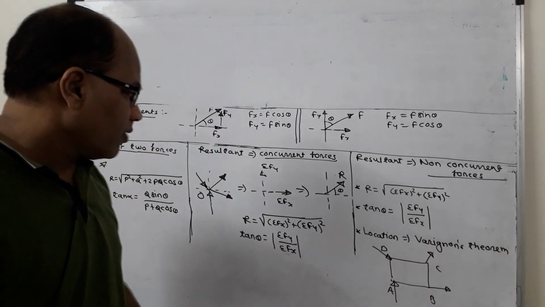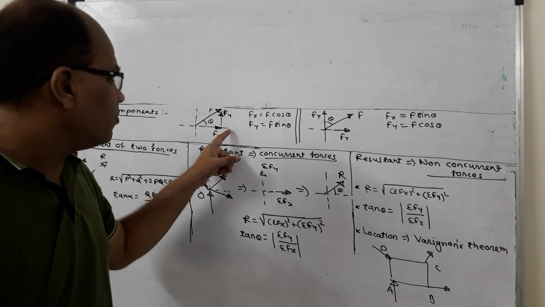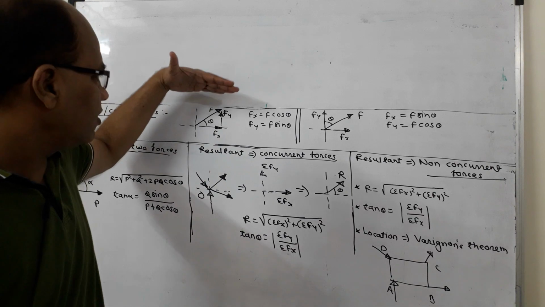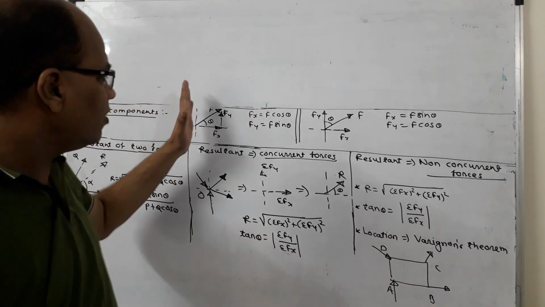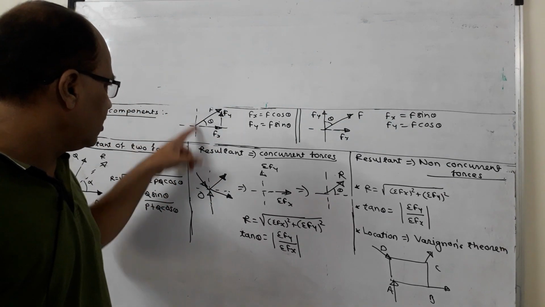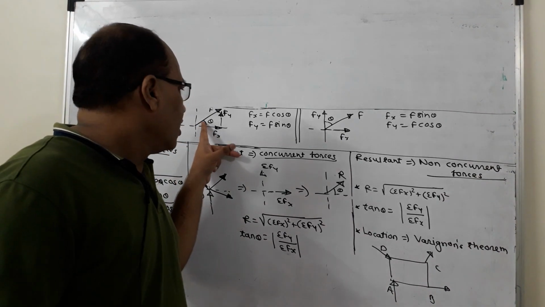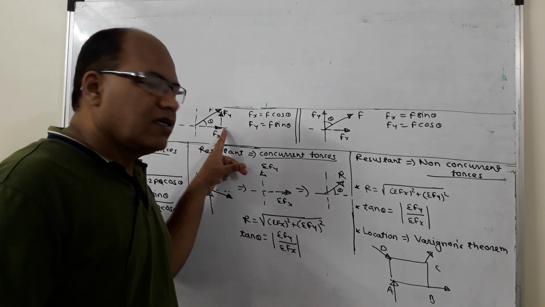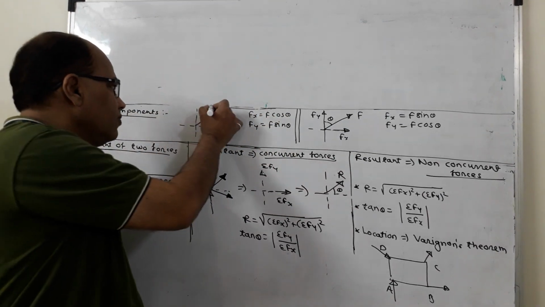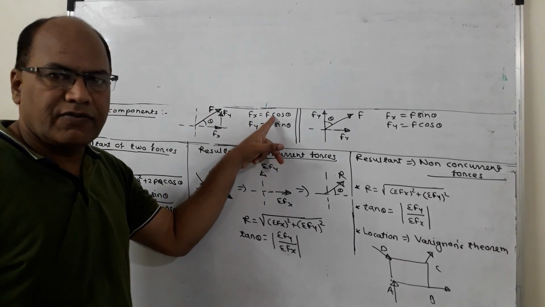But always we will be dealing with the x component and y component, where the x component is considered parallel to one of the dimensions of, say, the whiteboard, and the y component is along the other dimension of the whiteboard. So this is Fx, and the component along the y-axis is Fy. If theta is the angle given with the x-axis, then the x component becomes F cos theta, if F is the given force.